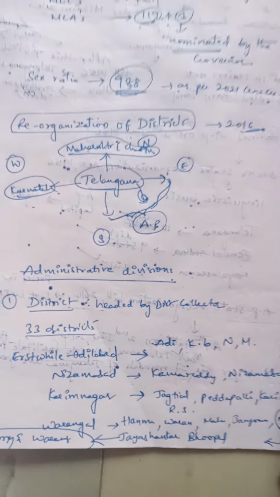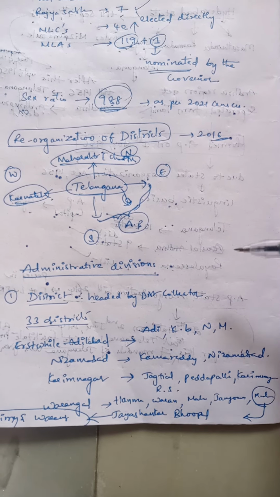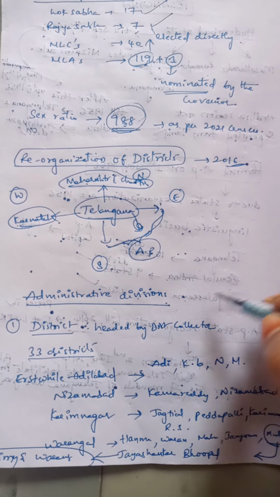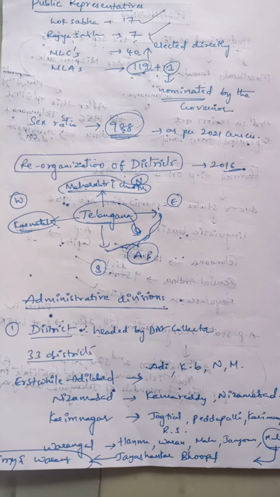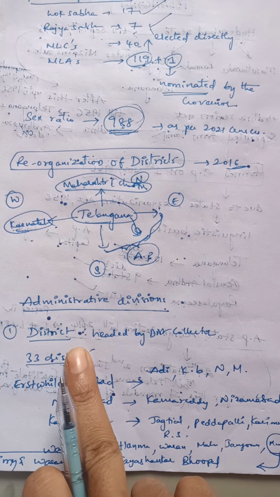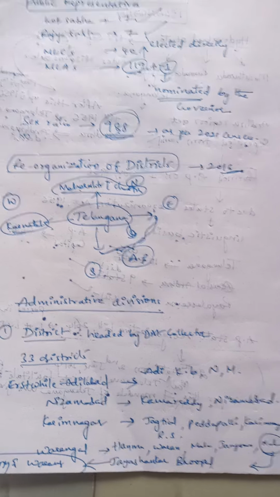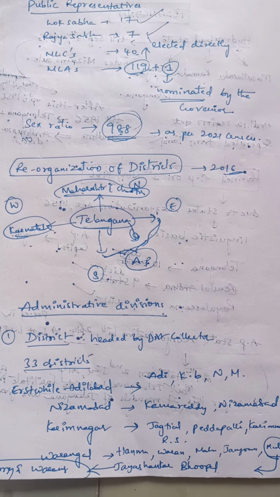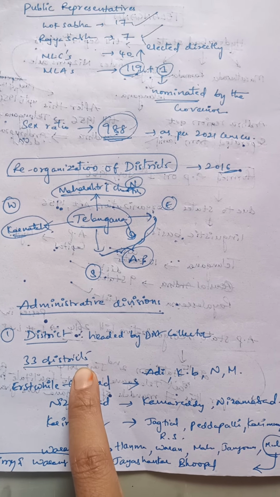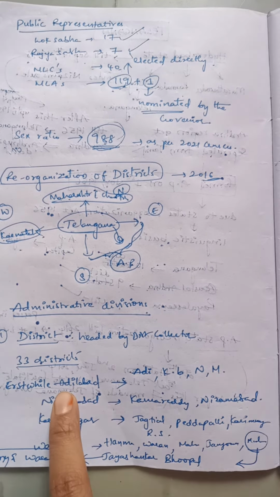Coming to the administrative divisions, an administrative division is present at each level, that is district level, mandal level, village level. We'll see them one by one. First, the district. A district is an administrative unit administered for a single territory. It is usually headed by the district collector. Presently there are 33 districts derived from the erstwhile 10 districts. So we'll go from north to south, one by one.